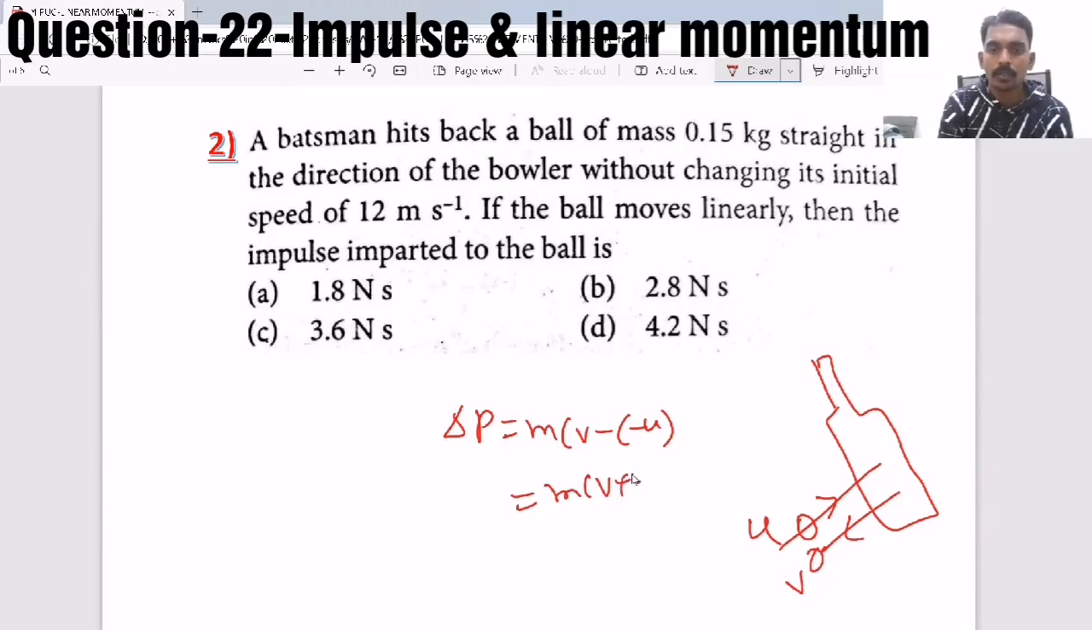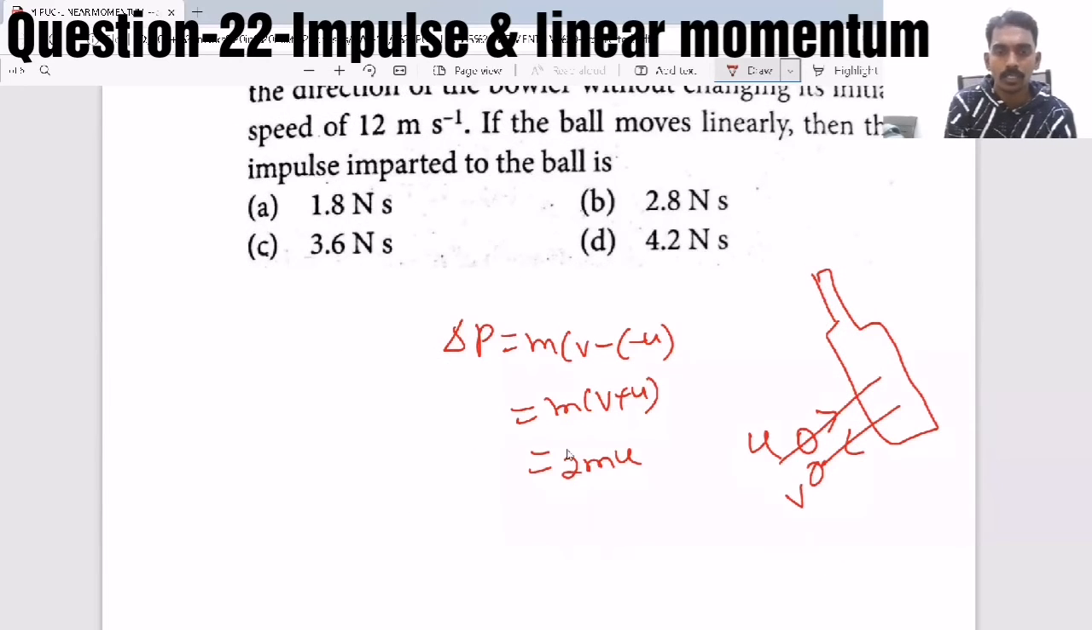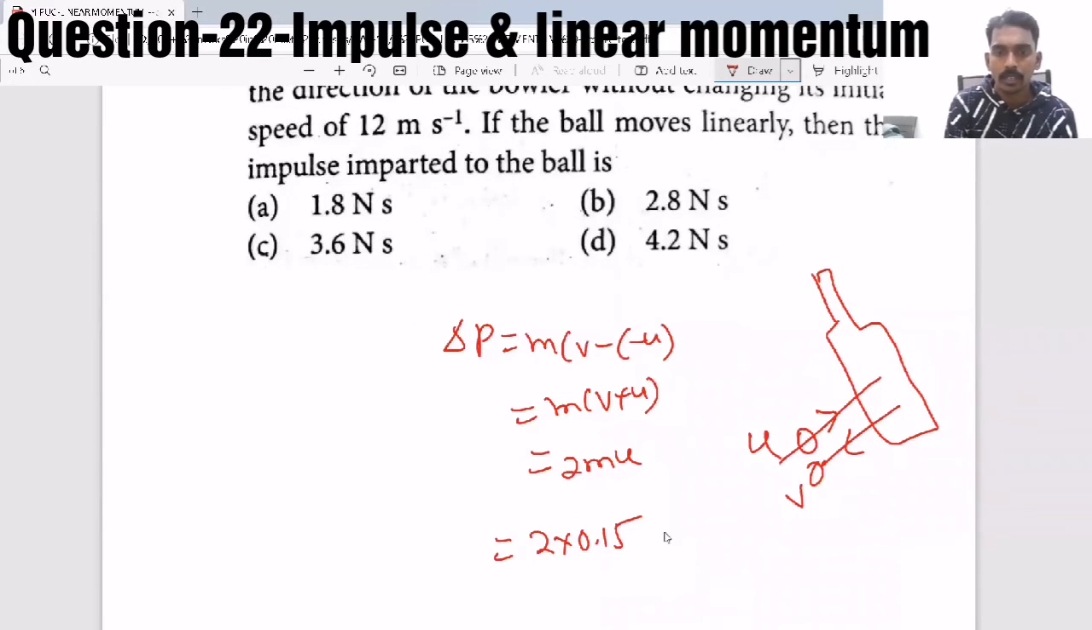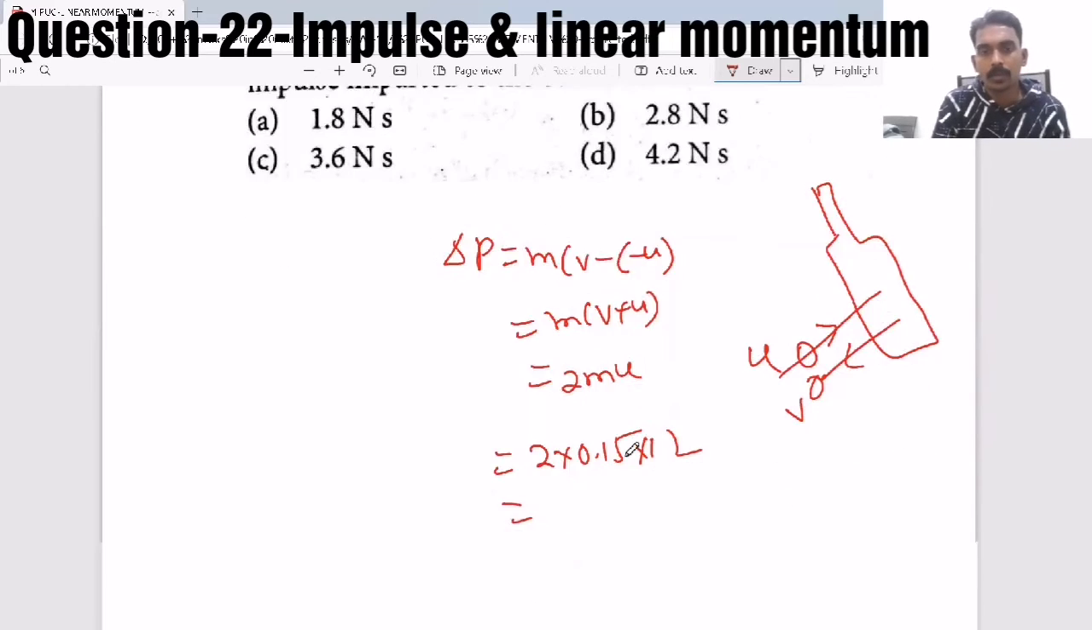So m into v plus u, but v equal to u, so 2mu, where m is given, u is given. So that is 2 into 0.15, mass is 0.15, into 12 meter per second. So this way you can calculate the change in linear momentum or impulse imparted.